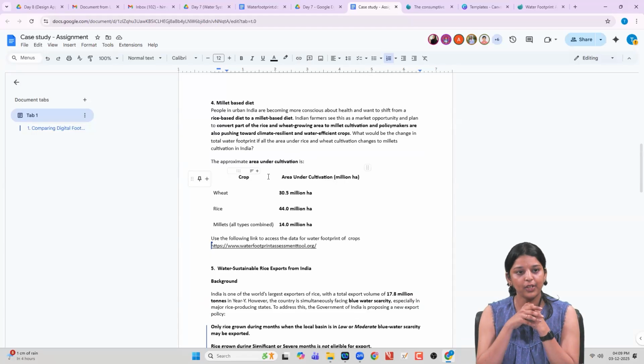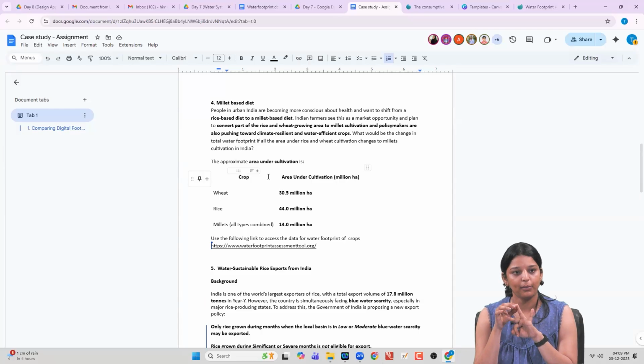So the hypothetical situation that we are going to work upon here is we have three areas under cultivation: wheat, millet, rice, right? The millet production area is going to stay the same, and we are now going to convert whatever is being cultivated for wheat and rice and add it on to whatever it is for millets. So instead of 14 million hectares, we are going to see 75 plus 14, 89 million hectares just under millets. It's a matter of math.